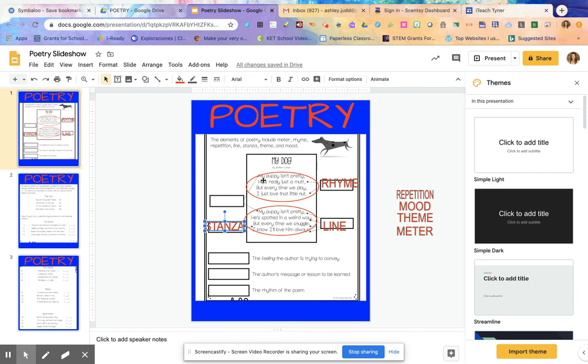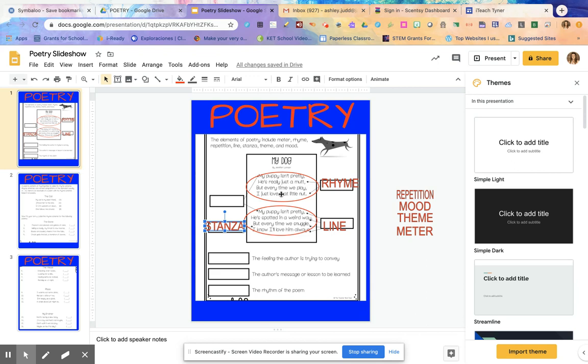So this poem, I'm going to go ahead and read this poem to you. The title's My Dog. It says, my puppy isn't pretty. He's really just a mutt. But every time we play, I just love that little nut. My puppy isn't pretty. He's spotted in a weird way. But every time we snuggle, I know I'll love him always.